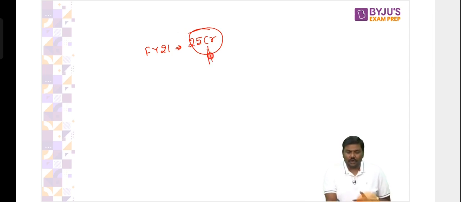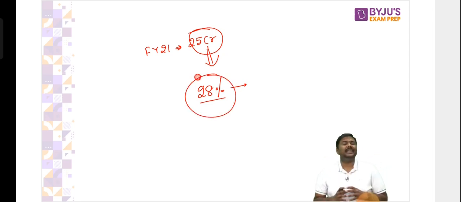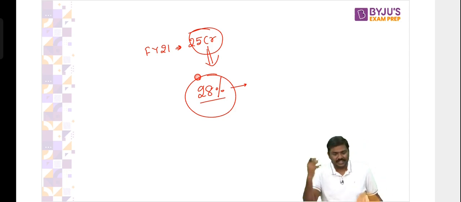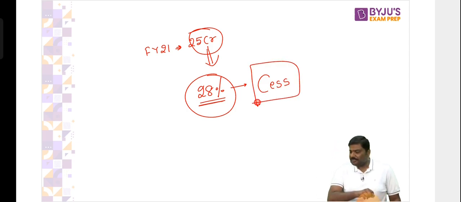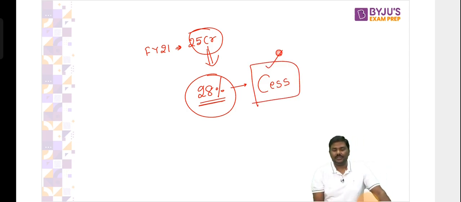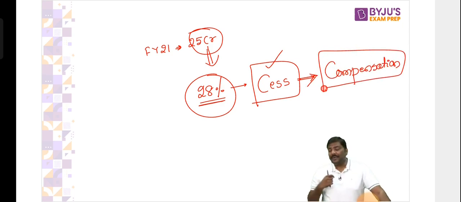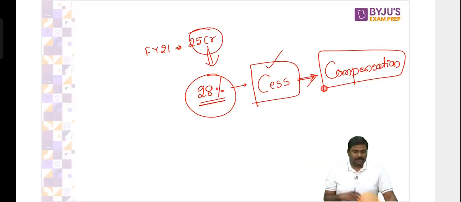Simple. For this, the central government identified some commodities under the 28% GST slab. I repeat, the Government of India brought many goods under the 28% tax rate. Some of them were identified, for example tobacco products, soft drinks, etc. And apart from the GST rate of 28%, a cess was also imposed and collected, and the central government will be using this money to provide compensation to the states. So this is how the idea of compensation was implemented under the concept of GST, goods and services tax. Next, we go to the next one.